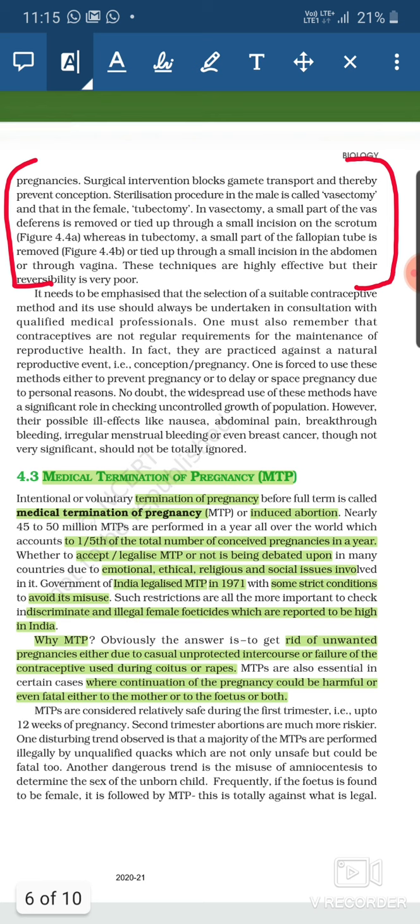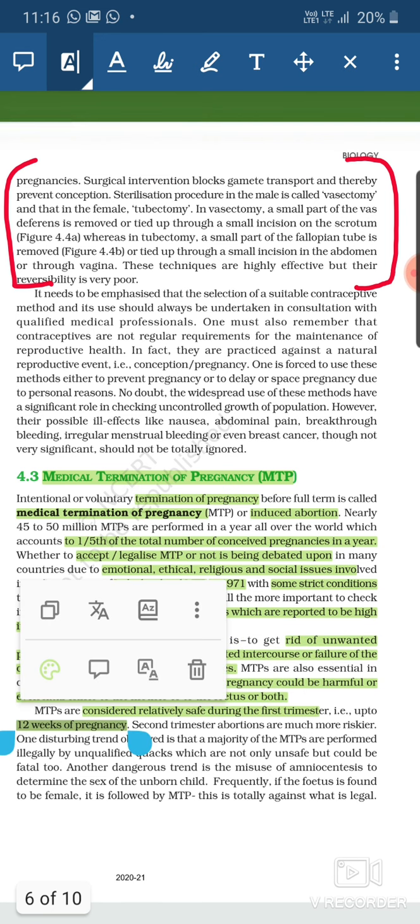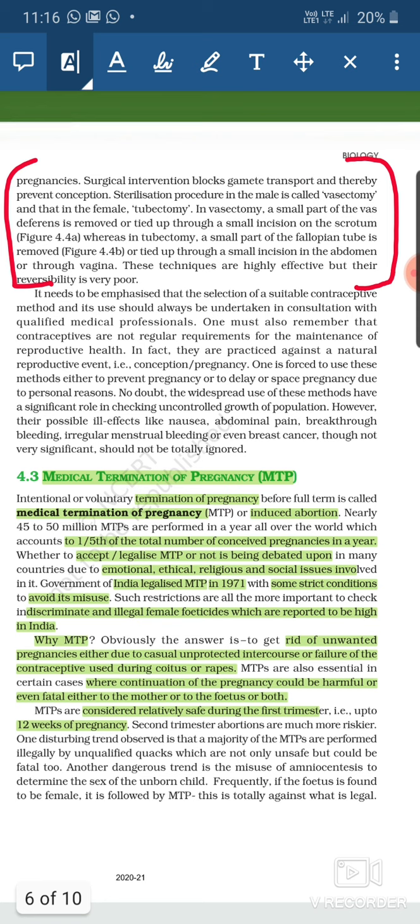Now, when should MTP be done? In which part of these 9 months is MTP safe, and when is it a risk factor? MTP is relatively safe during the first trimester. First trimester means up to 12 weeks of the pregnancy; it is safe to do MTP. The second trimester abortion, that is after 12 weeks, the mother will be at a much higher risk.